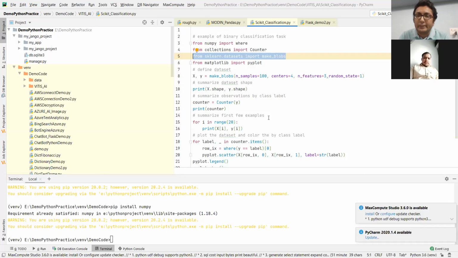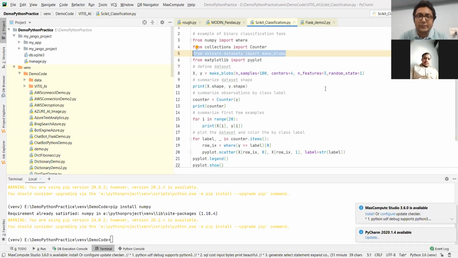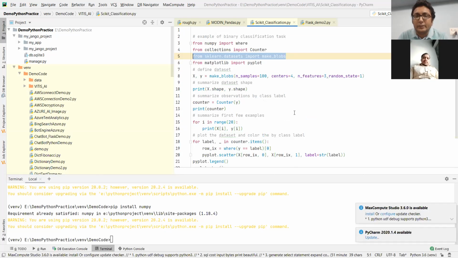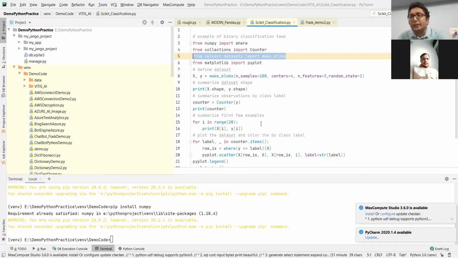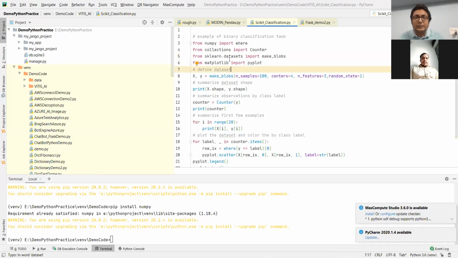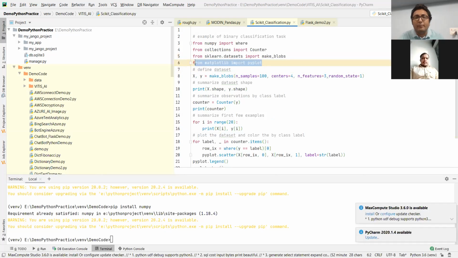Today I want to show you how a small piece of code, just 22 lines, or really 10 to 11 lines because there are lots of comments, can give you a good visual interpretation of your data. I am utilizing two libraries. One is matplotlib, for plotting graphs. Another is sklearn, the machine learning library.